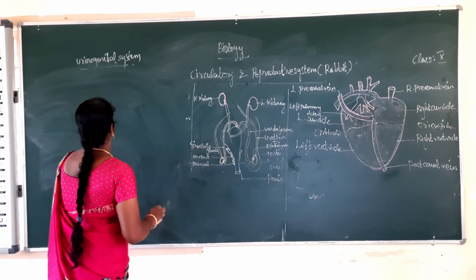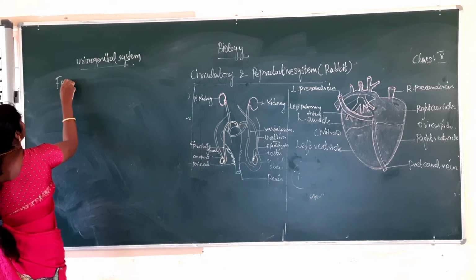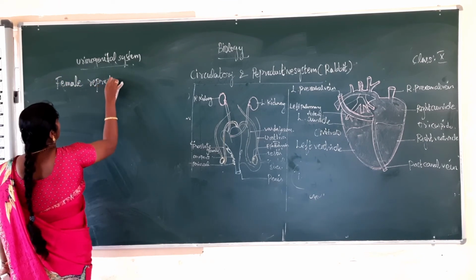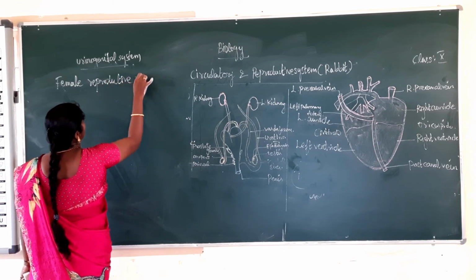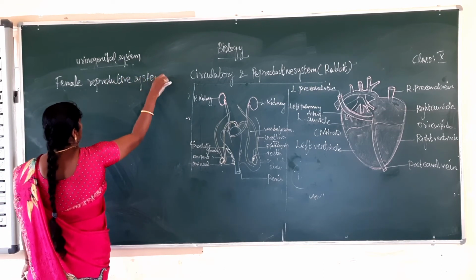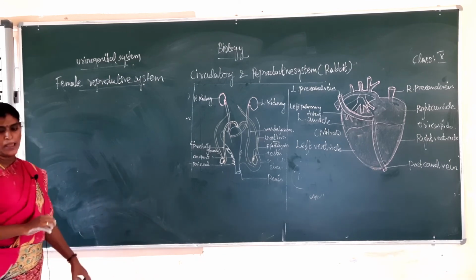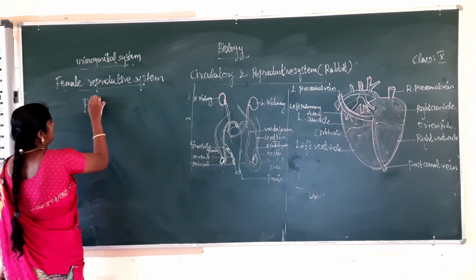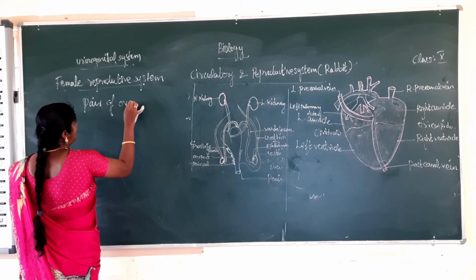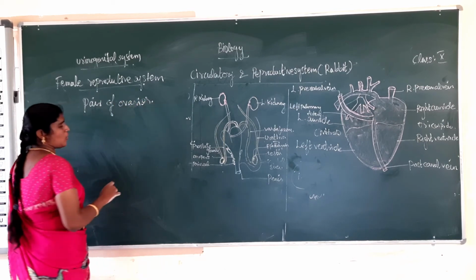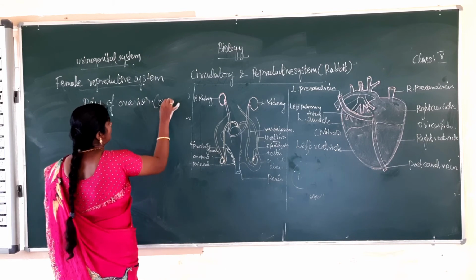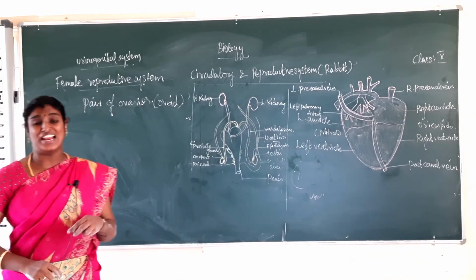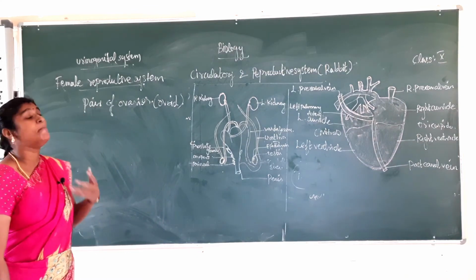The female reproductive system consists of a pair of ovaries. How many ovaries? A pair of ovaries. The ovaries are ovoid in shape. What is the shape? Ovoid. Where are they located? They are located behind the kidney.